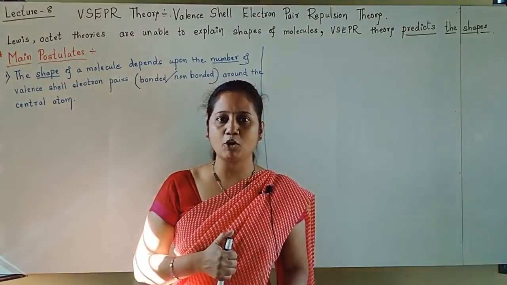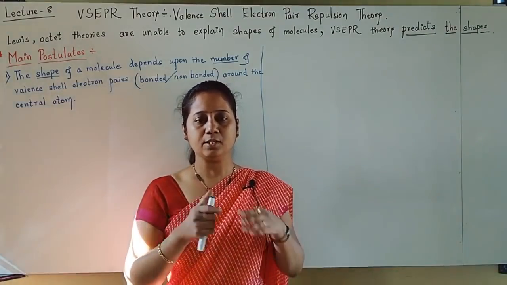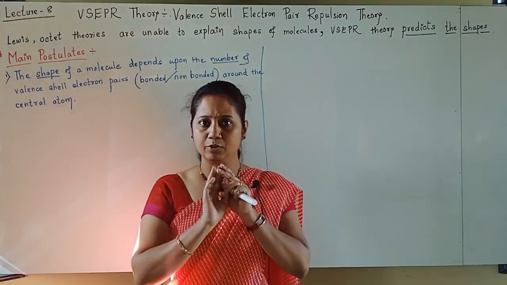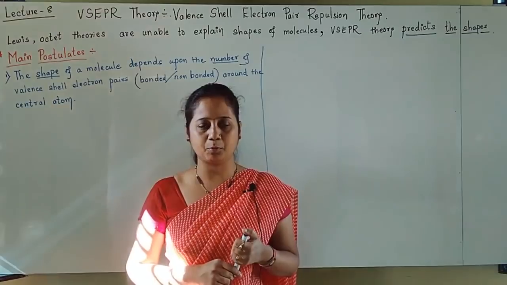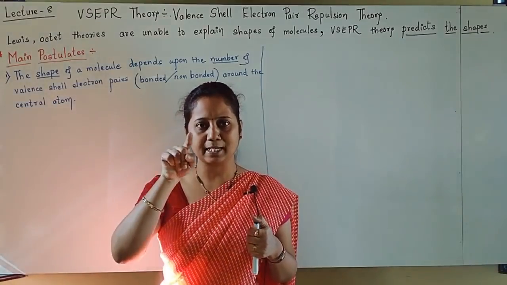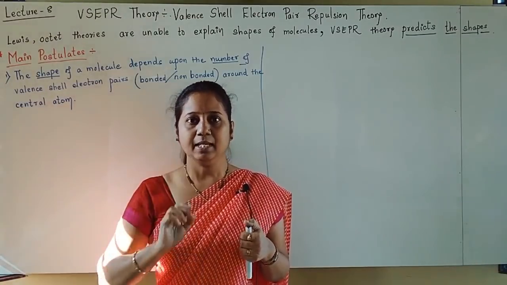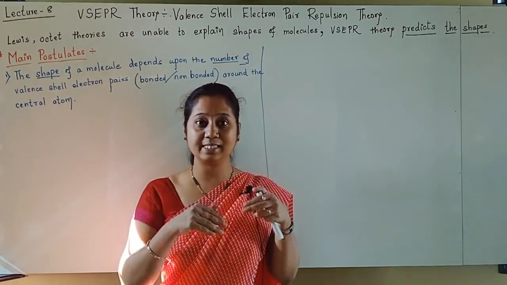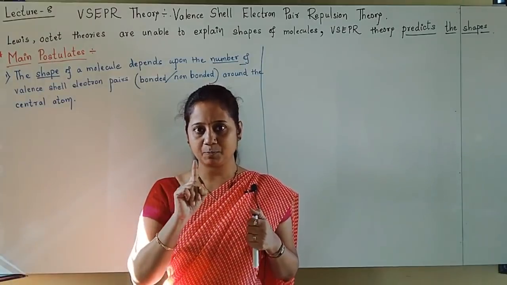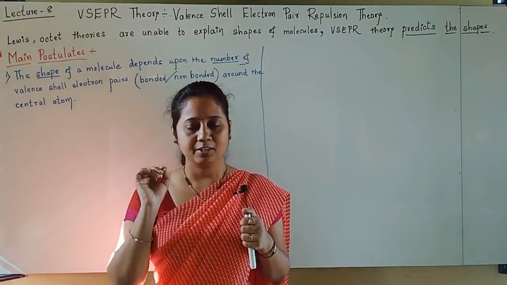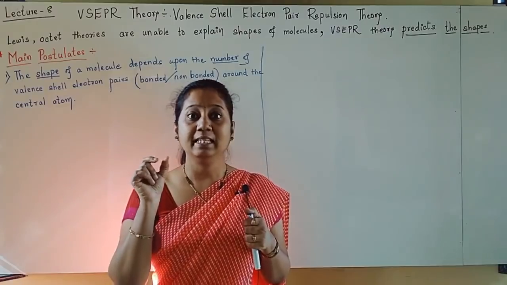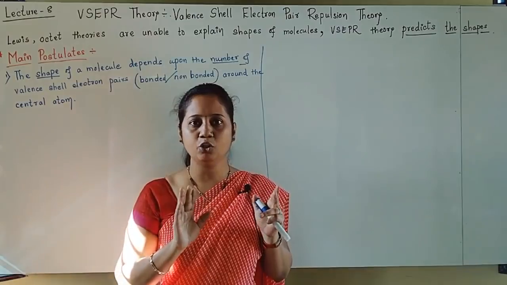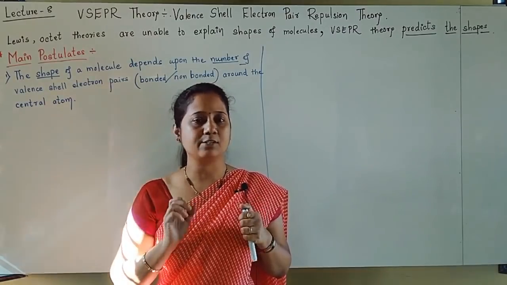What do you mean by bonded and non-bonded? The electron pairs which take part in bond formation are called bonded. Those which do not take part are called non-bonded. How many electron pairs are there around the central atom? The shape of the molecule depends on that number. How, we will see afterwards. So I hope you understood the first postulate very well: the shape of the molecule depends upon the number of valence shell electron pairs, bonded or non-bonded, around the central atom.